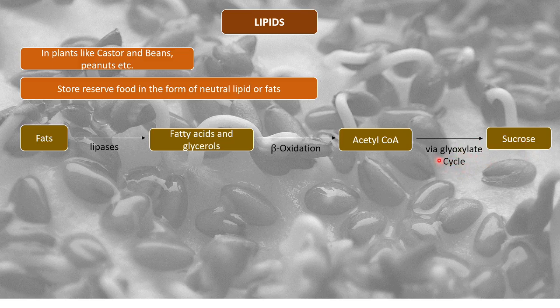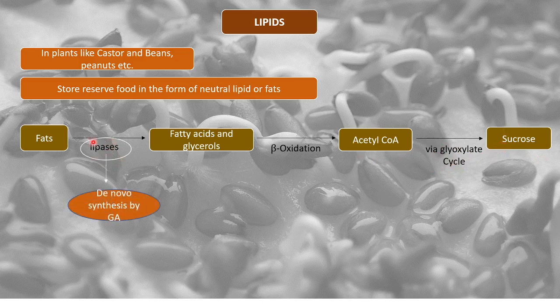We are not going to understand this in depth; you can only remember this for now. Fat breakdown takes place because of the enzyme lipase, and this leads to the formation of fatty acids and glycerol. Fatty acids and glycerol by the beta oxidation process lead to the formation of acetyl CoA, and acetyl CoA via the glyoxylate cycle forms sucrose.